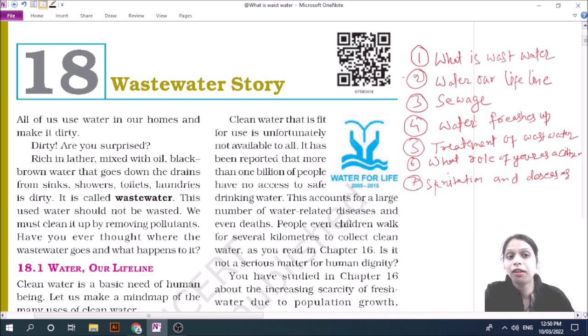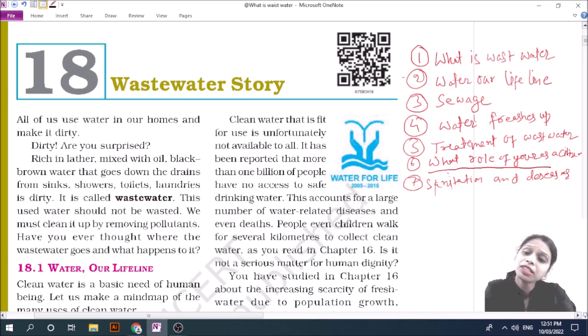We will also learn about water, our lifeline, what sewage is and how water freshens up, how we treat wastewater and reuse it, what our role is as a citizen, and sanitation and diseases. We will discuss all the topics here one by one.